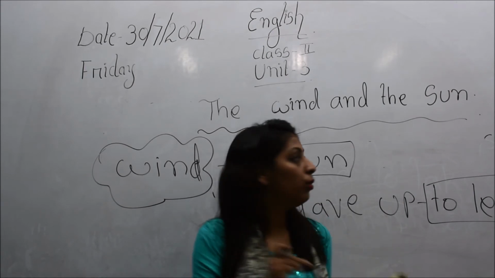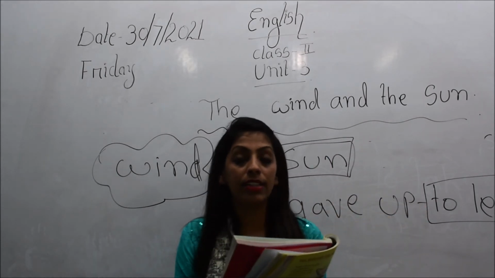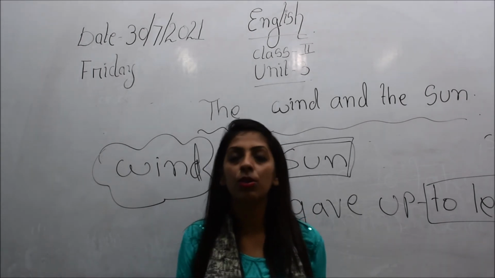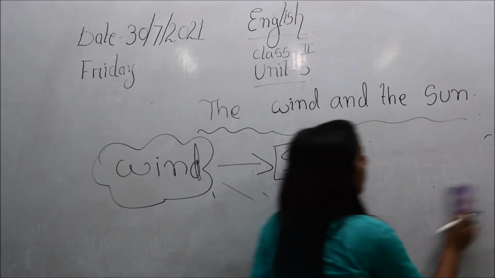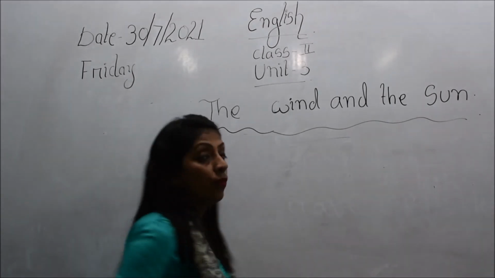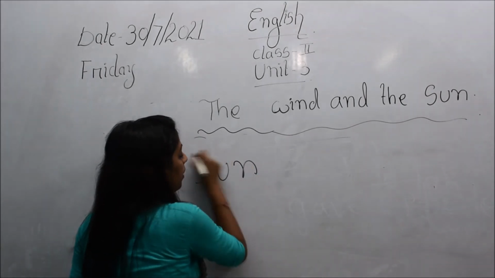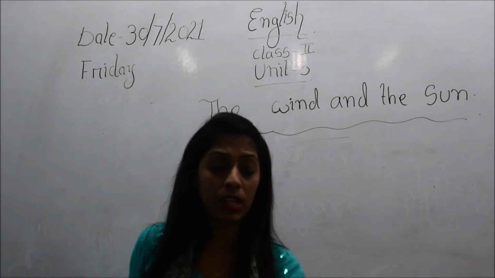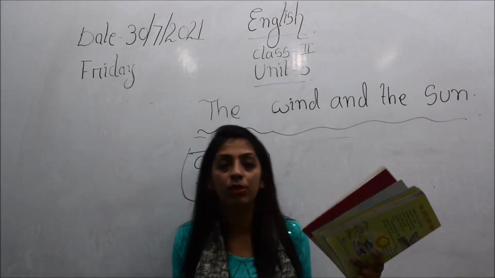So what happened here? Sun. Now who is speaking, children? Now the sun is speaking. So what is the sun saying? Now it is my turn, let me try. He shines hard. Up to here, children, we had been studying what happened to the wind and what he did. But now we will see what the sun will be doing. So now we will study the sun, what will happen and what he will do, after the wind surrendered that he will not be able to do it.